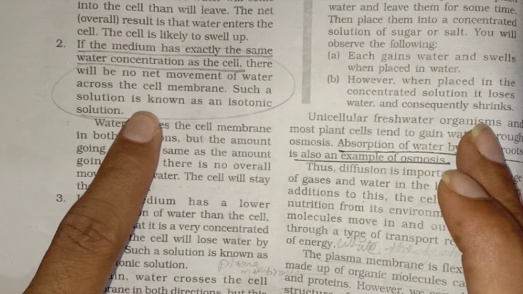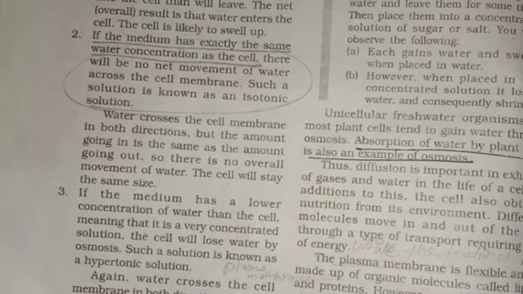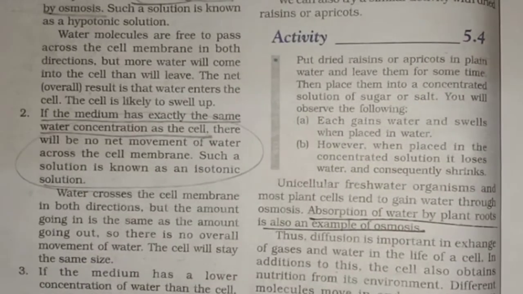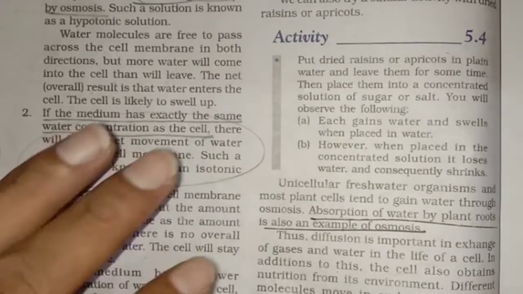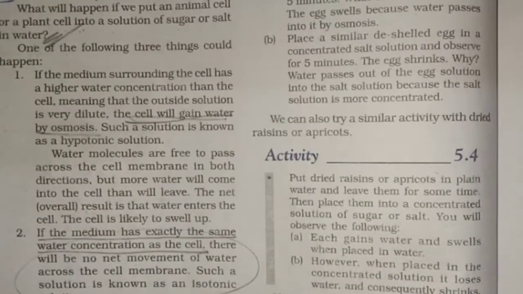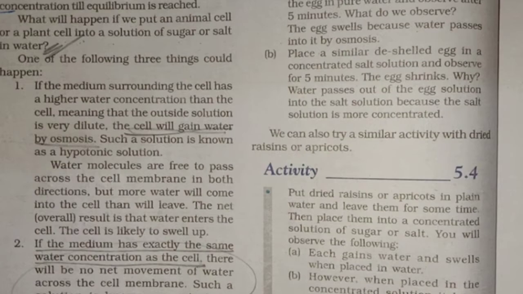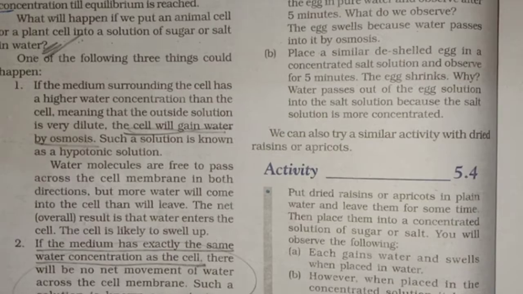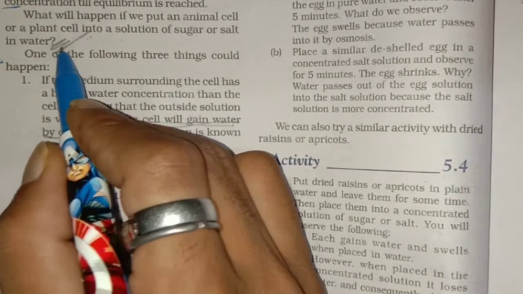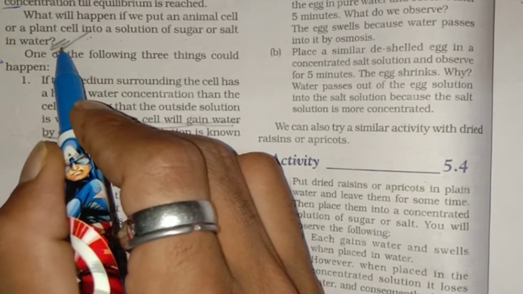Okay? What are the three conditions? Hypotonic, hypertonic and isotonic. And when will this happen? When we put any animal cell, or sugar or salt, in water. Any doubt in this? Anyone, any questions in this? No.